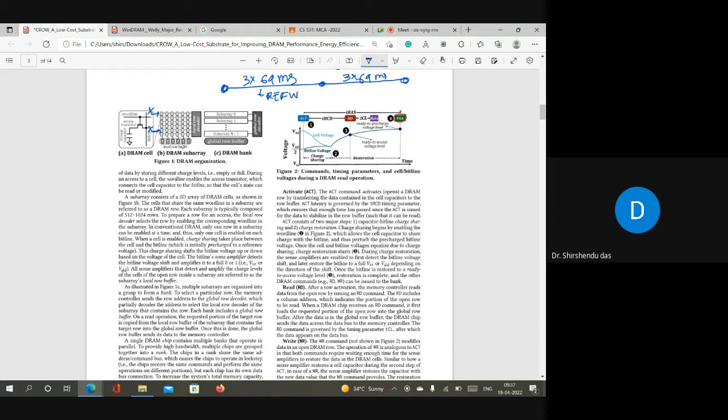The second disadvantage is that when you perform a refresh operation, it consumes some energy, right? This is called dynamic energy consumption. So if you can reduce the number of refreshes, then first, the blocking time will be reduced, and also the energy consumption will be reduced. So the main point here is that 64 milliseconds is taken.